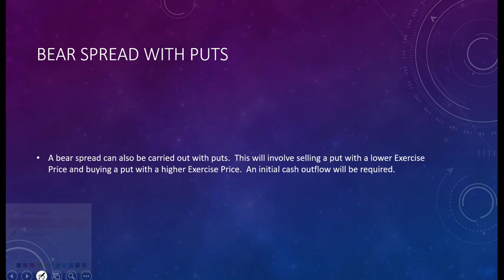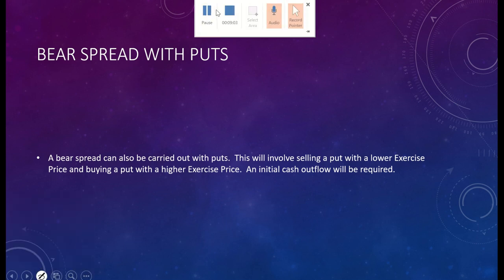Ma'am, but selling a put is a bullish sentiment, right?